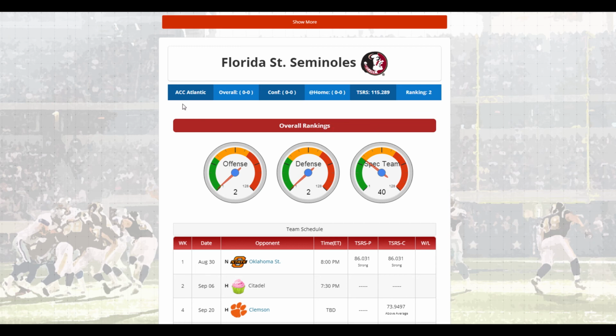So at the top block, you have the conference they're in, the general records, the TSRS data. You hover over it, it gives you the min-max value as well, their ranking in TSRS. On the overall ranking section, if you hover over it, it'll tell you that it's the current team's ranking in each category out of 128 teams. There's a little 1 indicator, there's a little 128 indicator, it's 1 out of 128. Obviously, being in the green is better than being in the red. So, Florida State's number 2 on offense, number 2 on defense, and number 40 in special teams.